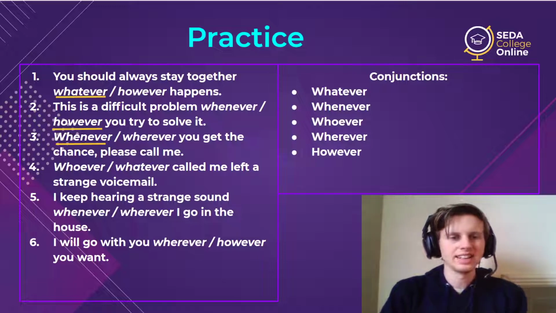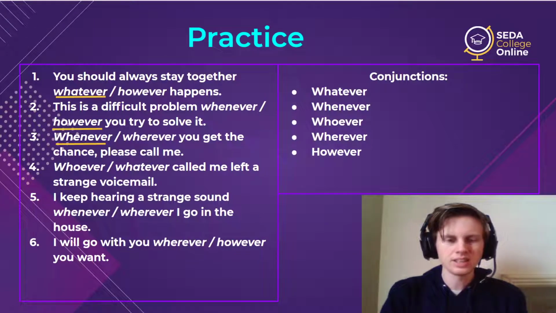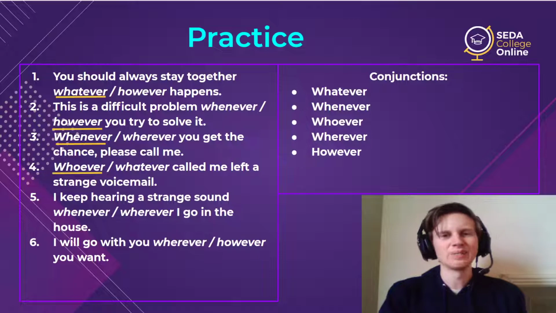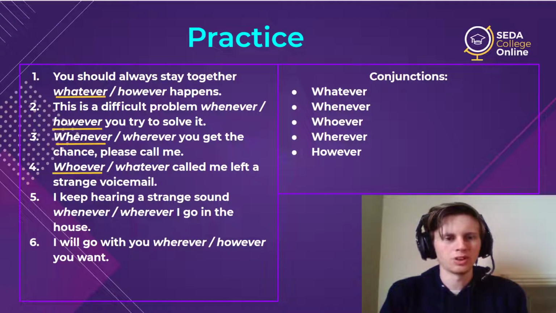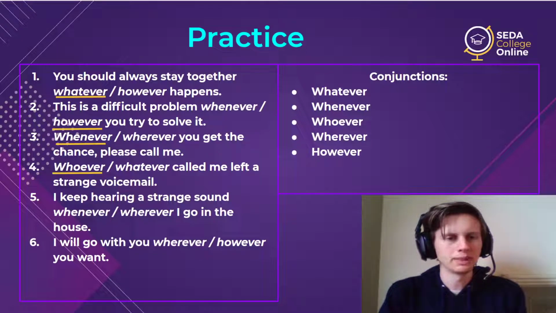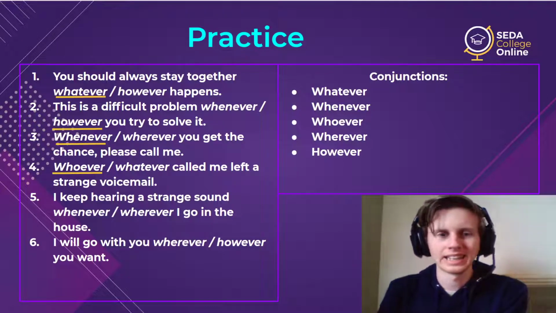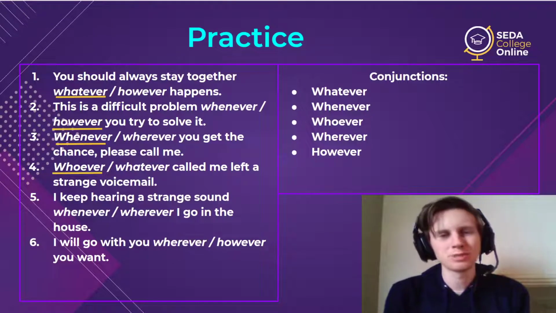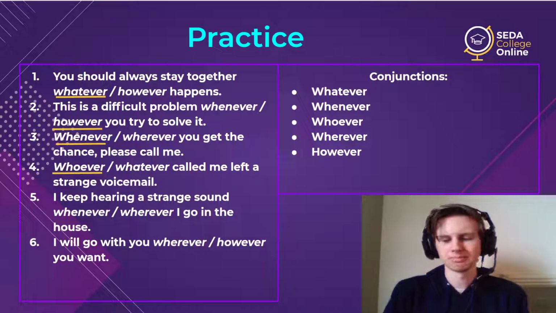All right. Next, whoever or whatever called me left a strange voicemail. Well, the correct answer to this one is whoever. Yeah, it's a phone, so it's a person. A person is the one who calls. Maybe in some horror movie or horror book, someone will say whatever called me to make a special case about monsters or aliens or things. But in normal speech, always a human will use a phone, so whoever.